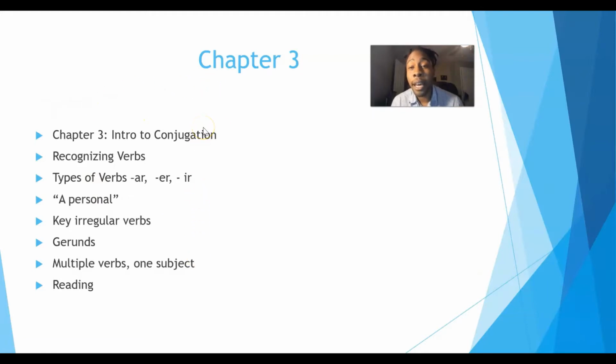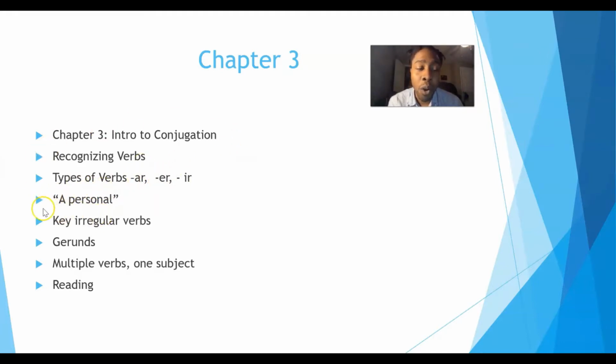I'll try and make this quick, and then I'm going to go right into teaching you guys about AR verbs and show you the way that I teach conjugation and AR verbs in class. In this chapter, I'm hoping that you will be able to recognize some verbs through context and reading, and that you'll be able to tell the difference between the three main types of verbs and be able to conjugate them even if you don't know exactly what these verbs mean.